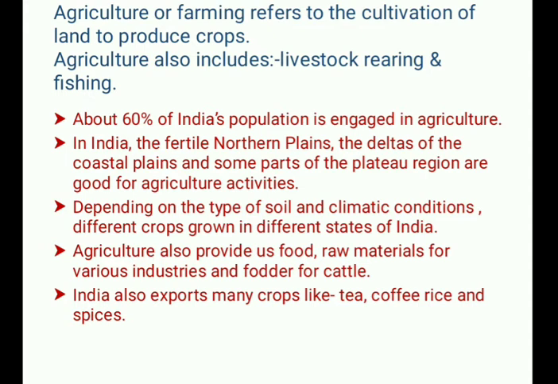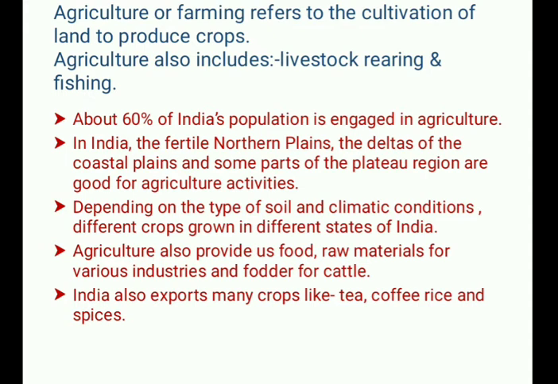So when the point comes of which types of crops to grow, it depends upon two things: type of soil and climatic conditions. Now agriculture also provides us food, raw materials for various industries, and fodder for cattle.